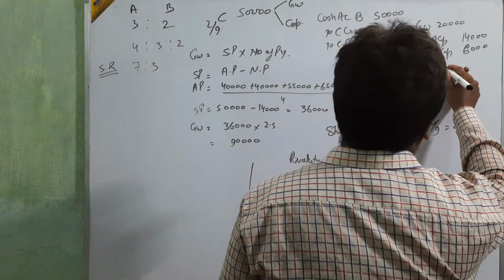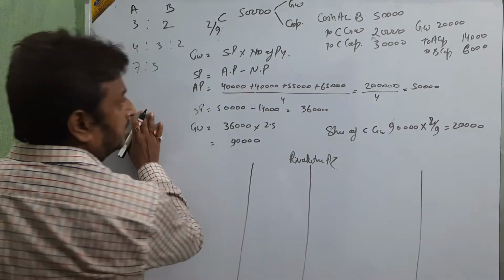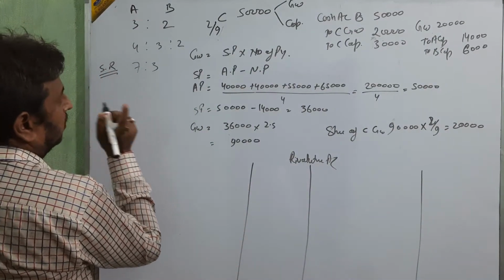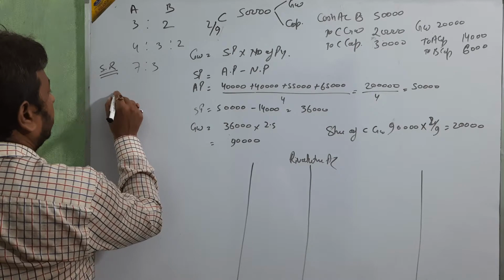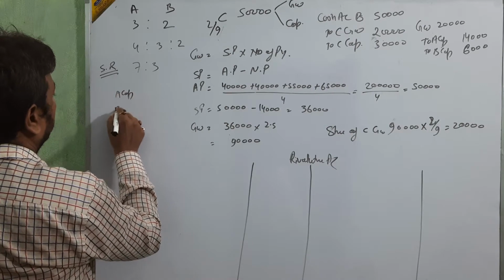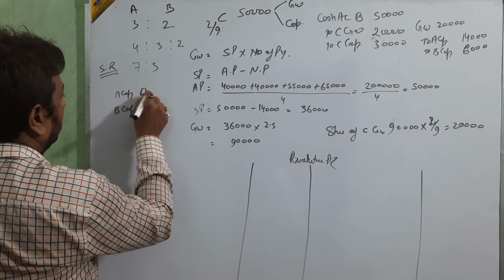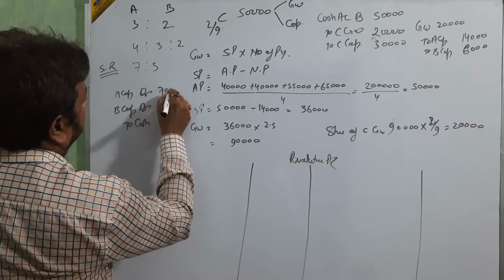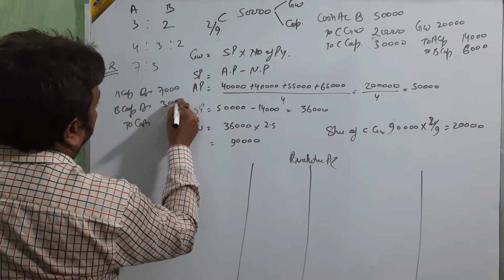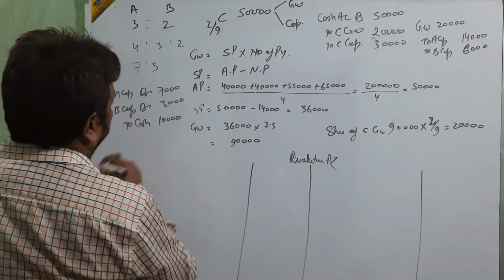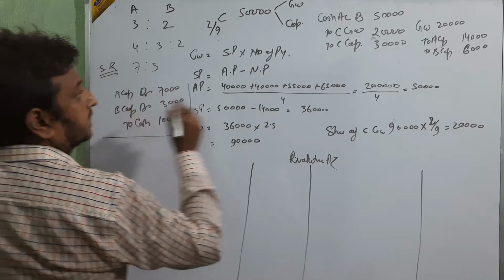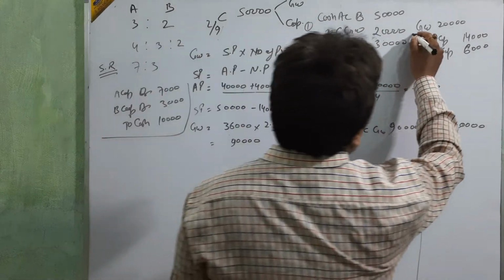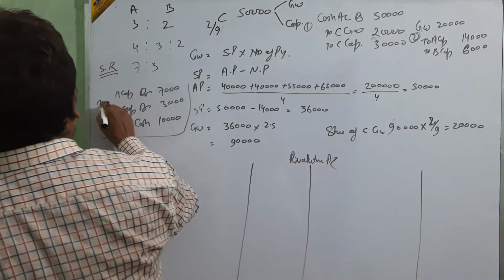Just make this goodwill entry on this side. Half of the amount they are going to withdraw. It means A capital, B capital debit to cash: 7,000, 3,000 and the total amount is 10,000. Okay, this is the first entry, second entry, and this is the third entry.